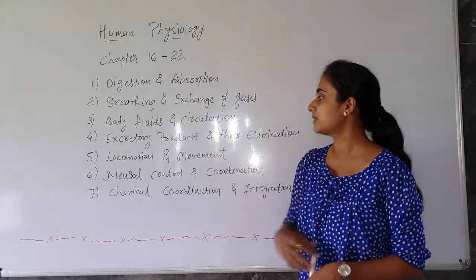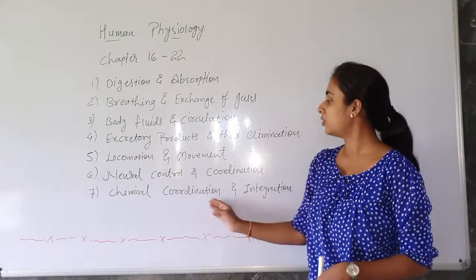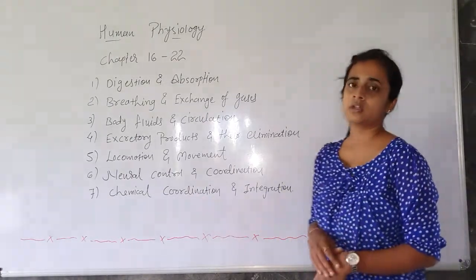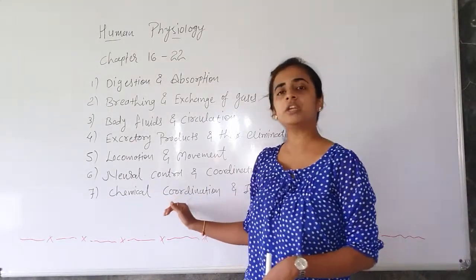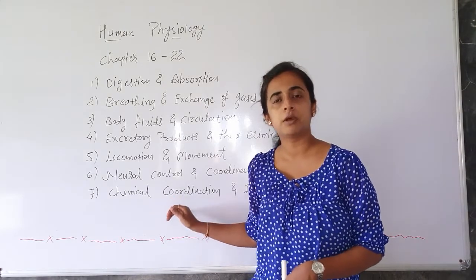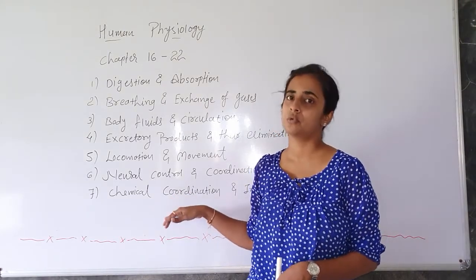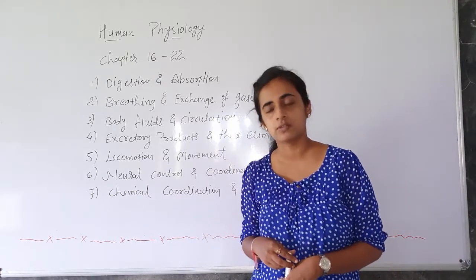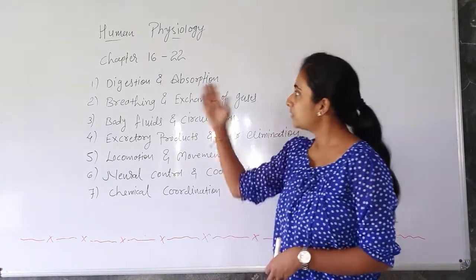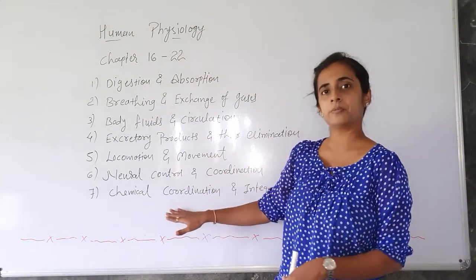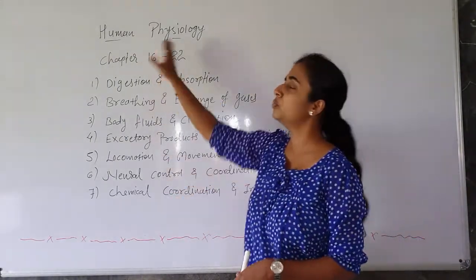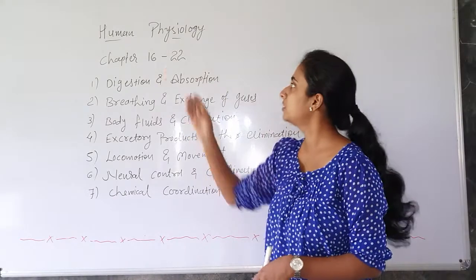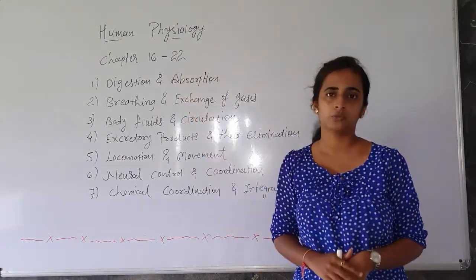And then the last, seventh, is chemical coordination and integration. So here, chemical coordination means we are going to learn about the enzymes and hormones, how they work in our body and how they carry out the different functions. Clear? So this is how we are going to cover 7 chapters under the unit of human physiology, from chapter number 16 to 22.